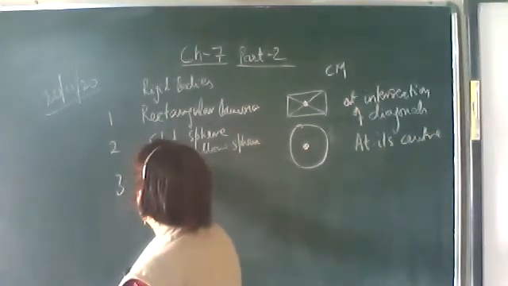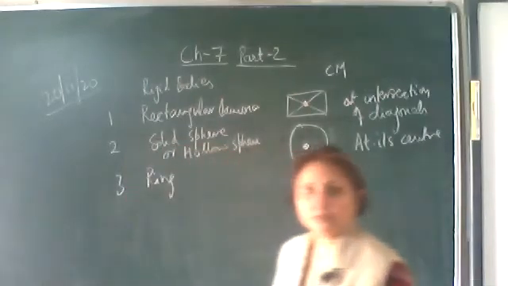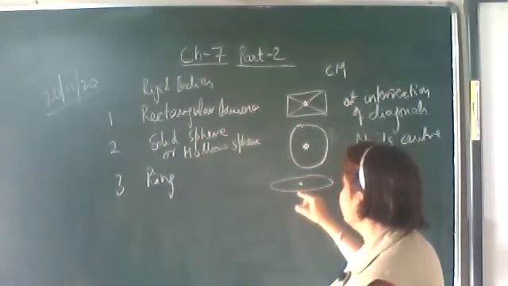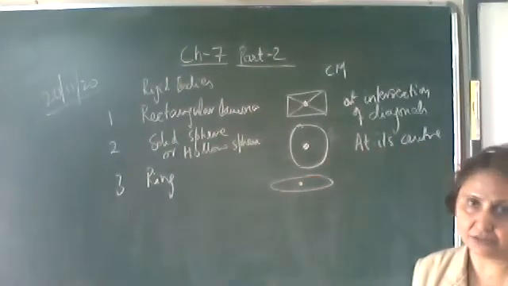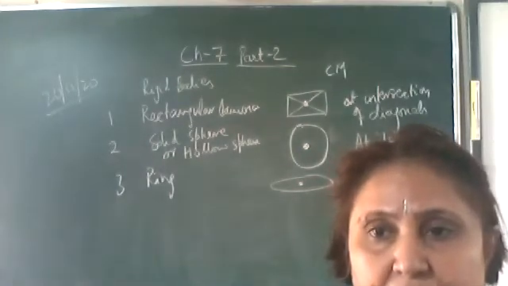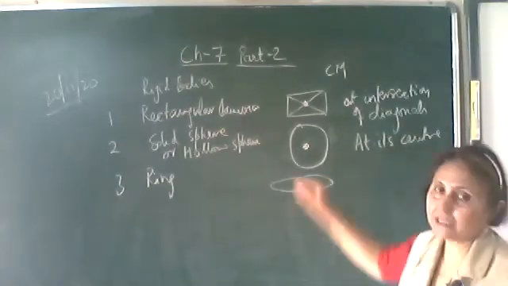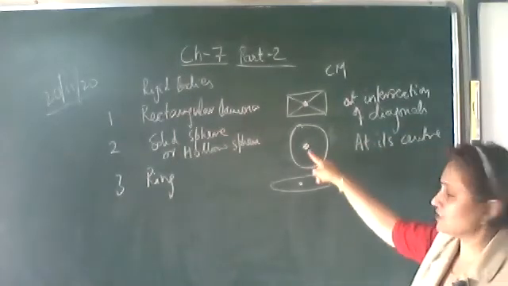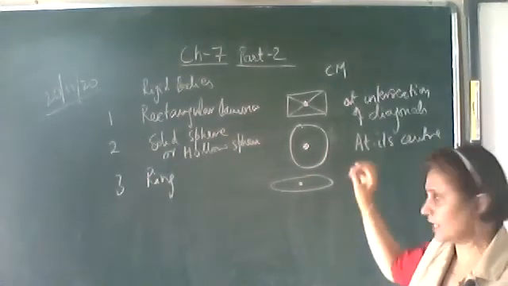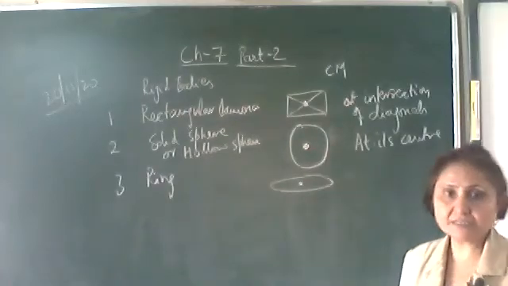Then for a thin ring. In case of a thin ring, the center of mass lies at its center. Now it is not necessary that at the center of mass there is some particle. Like in case of a hollow sphere also, there is no particle, absolutely no mass is there. But the center of mass lies at its center.